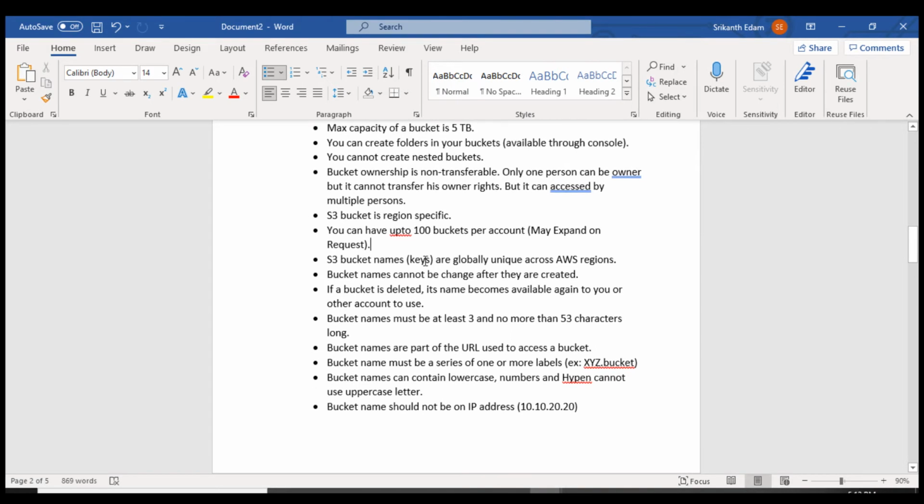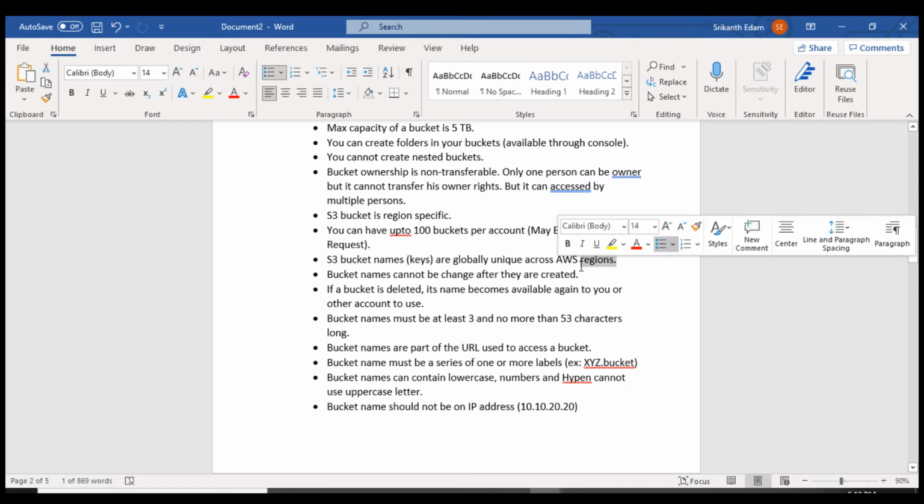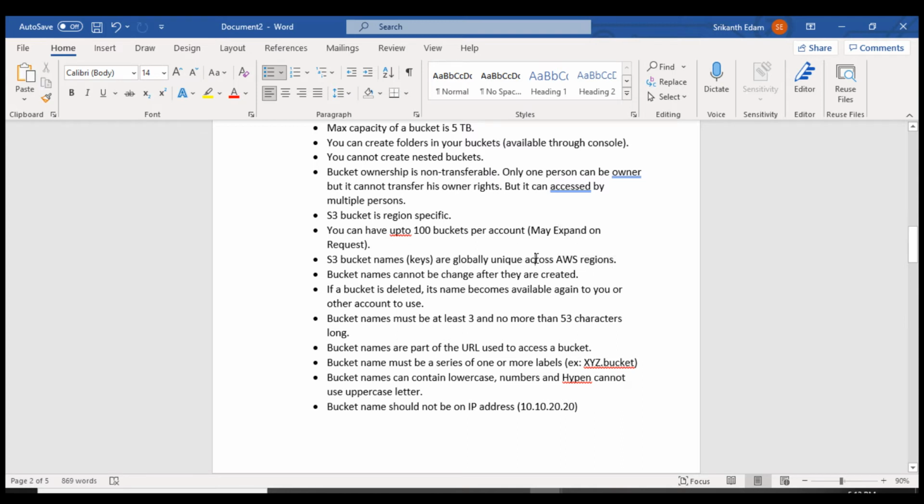S3 bucket names are globally unique across AWS regions. So whatever bucket name you are going to create, it needs to be unique. You cannot create a duplicate name. It will give you an error. Bucket names cannot be changed after they are created. If a bucket is deleted, its name becomes available again to you or other accounts to use.